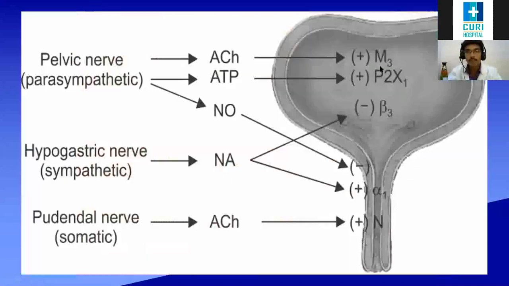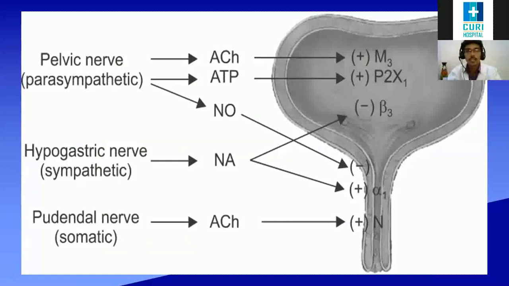It says M3 is most potent in the bladder, and when activated, the bladder starts to constrict. Another receptor is beta 3. When it is activated, usually by sympathetic action, it stops constricting. That means relaxation of the smooth muscle occurs when beta 3 is activated.